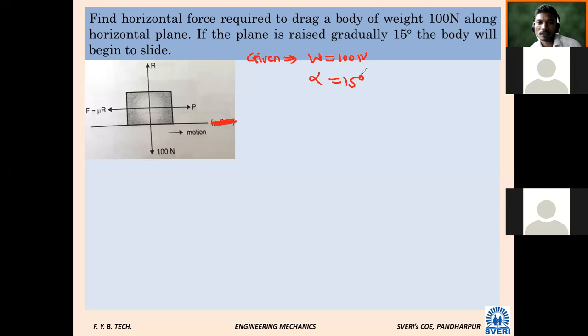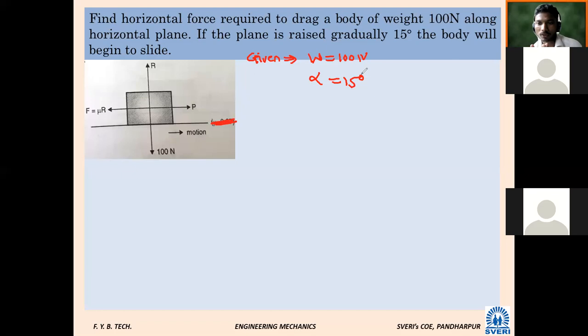Phi is the angle of friction, the angle made by the resultant reaction with the normal reaction. In the last sentence, if the plane is raised gradually to 15 degree the body will begin to slide, this is the angle of repose.